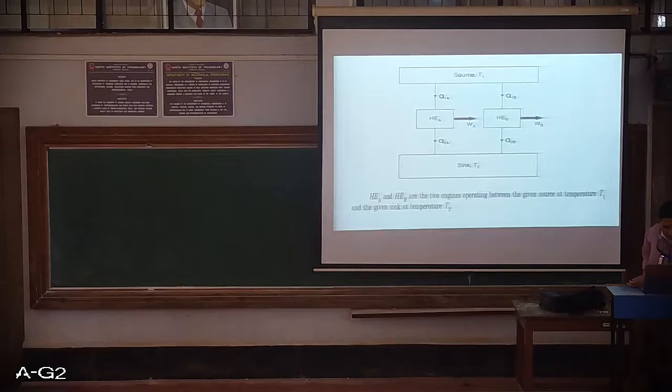Now if we can see, HEA and HEB are two engines operating between the given source at temperature T1 and the given sink at temperature T2. So we have two engines. Work output WA is from heat engine A, and WB is the work output from engine B. Both are operating between the same source and the same sink. That is what this diagram indicates.